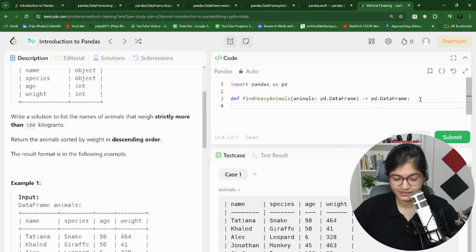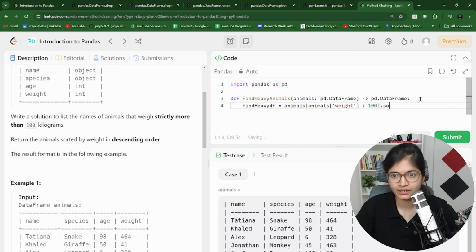So what they're saying is, find the heavy animals. Find the heavy df is equal to, you have to apply the constraint on this, obviously, animals, where you are saying that access the records where the animal's weight is strictly more than 100, right?